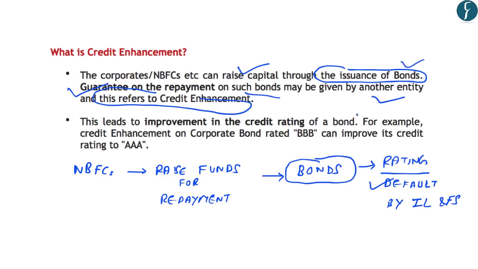Now, what does this guarantee do? So this leads to improvement in the credit rating of a bond. And we know that the bonds of NBFCs are relatively low rated because of the default of IL and FS and the liquidity crunch in the market. Now, for example, if a bond which has been issued by a corporate or an NBFC is rated BBB, its rating can be improved to AAA by the use of credit enhancement facility.